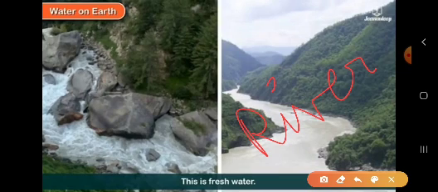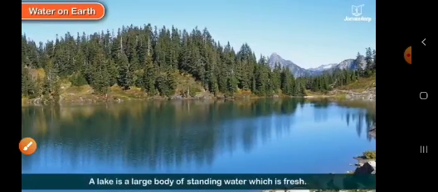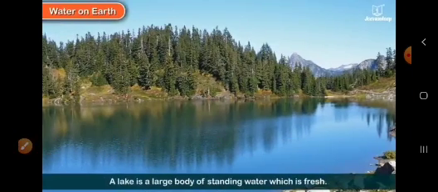and other household activities. Now children, lake is another fresh water body present on the earth, but these are still water. As we know, rivers flow from city to city or state to state. It flows from one state to another and it covers a large distance. Okay, so children, जो रिवर होती है वो एक शहर से दूसरे शहर तक फ्लो करती है और बहुत लंबी दूरी तक फ्लो करती है.